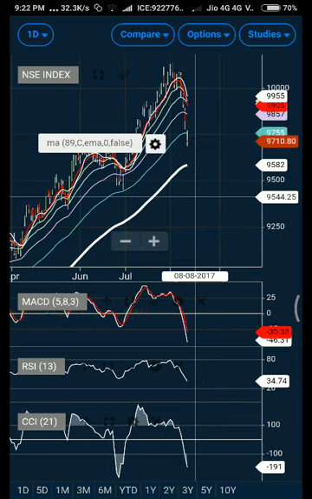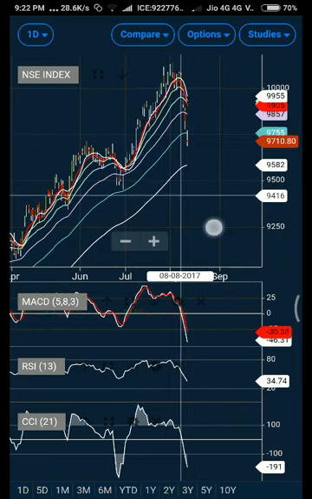There are some things that we should have looked at, and if someone was able to identify them early, they should have been able to identify this fall much earlier. First and foremost, the market had been testing its important moving averages. The first test was done here, then the market came back. The second test of the moving averages was also done here, then the market came up. In the third test, the market did break below its 55 days exponential moving average, but that level also held and the market went up to new highs.